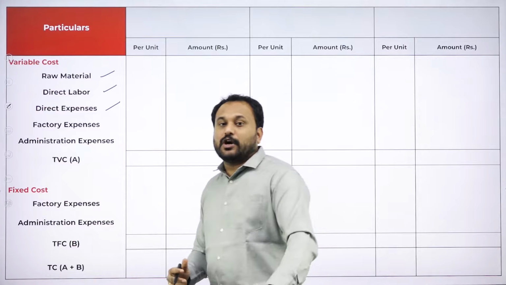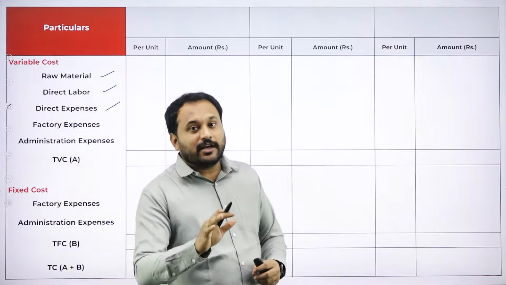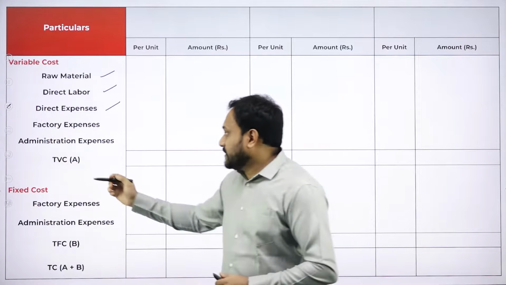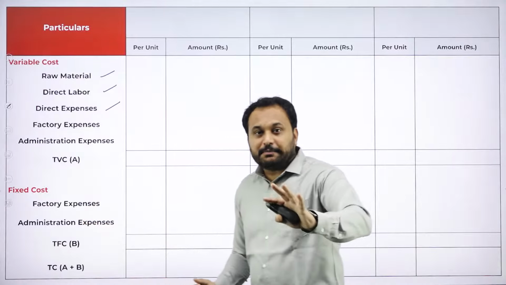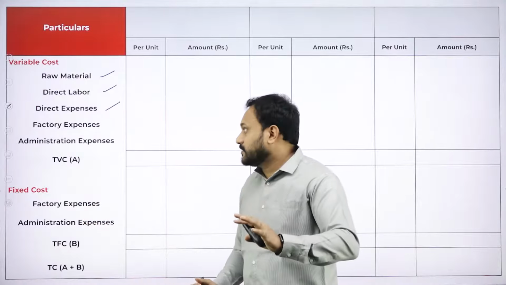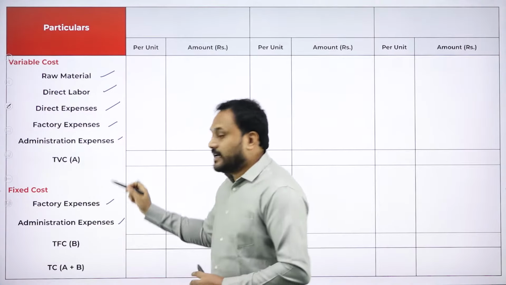Now in this problem, we don't have 100% fixed cost, but we have something called semi-fixed cost, which is again factory expenses and administration expenses. That means be very clear here, students. You have semi-variable cost. These two entries are semi-variable. So these two entries will be the semi-fixed as well.